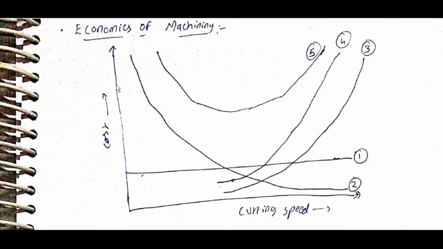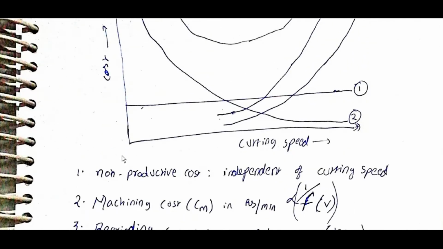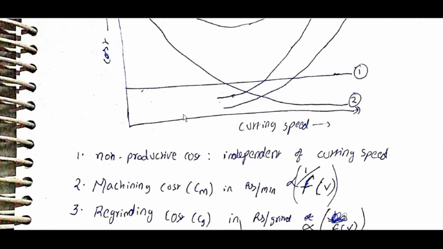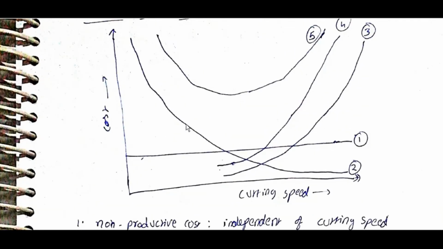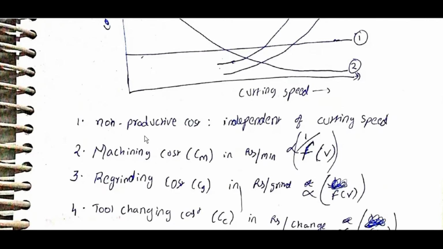Economics of machining, cost relative to cutting speed. Non-productive cost is independent of cutting speed. Machining cost CM is inversely proportional to V. As speed increases, cost decreases.